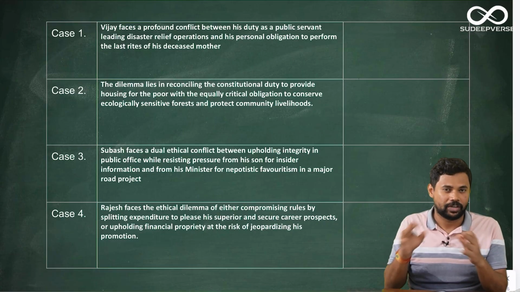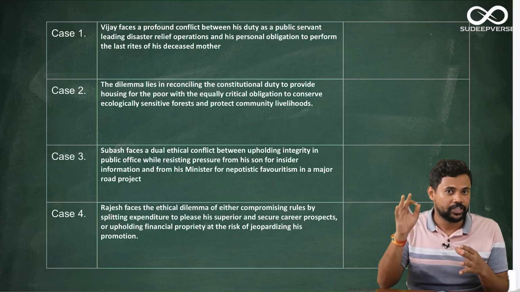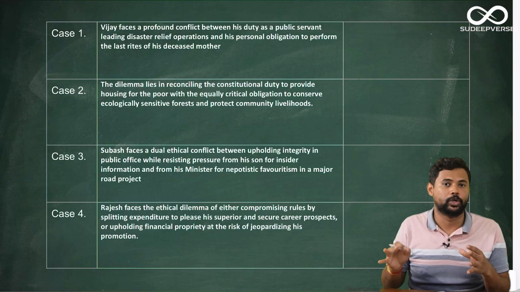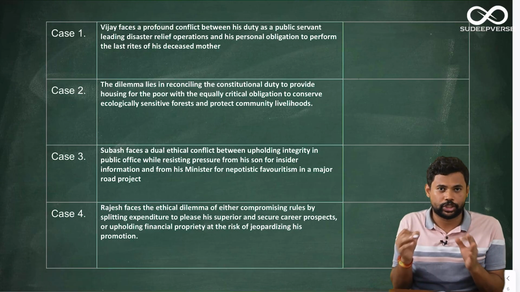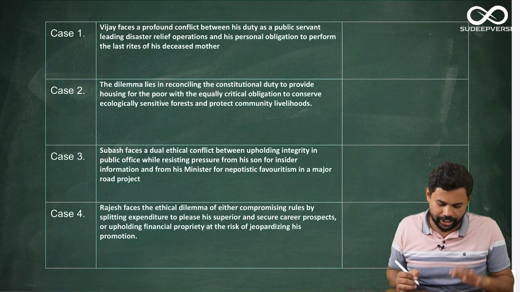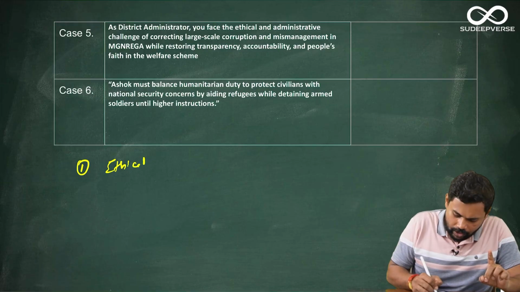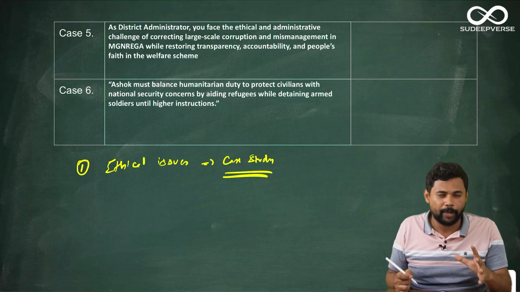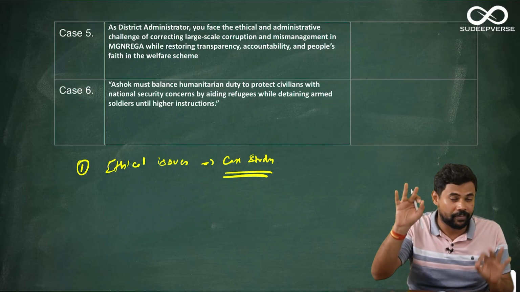Now, because the case studies are very straightforward, most of the students have finished the paper, which is very good news, because finishing the paper in ethics is itself a very important ability that many students will not be able to do. So if you have finished the paper in ethics, that means you have already done a very good job. So just to summarize, my observation of this year's case study is: one, you have to develop the habit of understanding and identifying what the ethical issues are in any case study. Because one thing I have observed is many people will be able to look at the core ethical issues, but a lot of people will neglect the peripheral ethical issues.